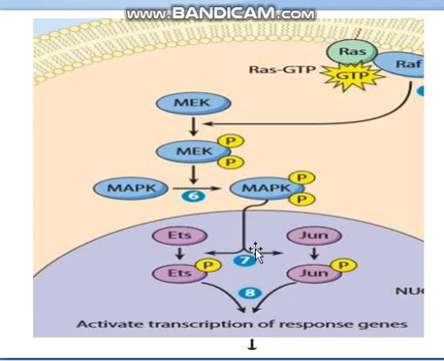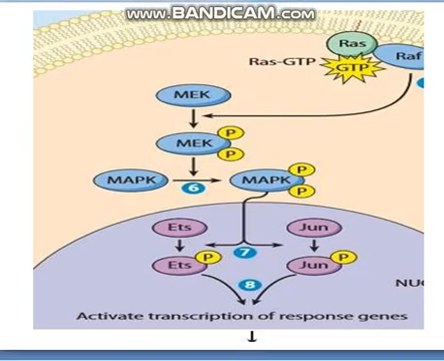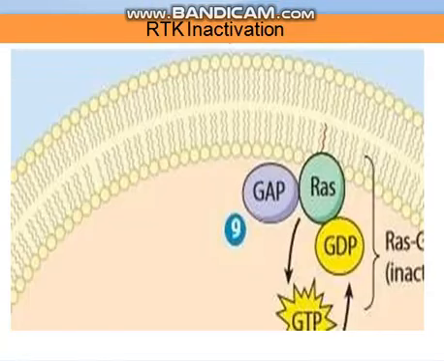Inside the nucleus there are some transcription factors present, and these transcription factors are also present in inactive form, but when they see phosphorylated MAP kinase, they become activated through phosphorylation. Okay, and they are going to activate transcription of the response genes. What are those genes? These are the genes responsible for the division of the cell. These are the genes responsible for the growth of the cells.